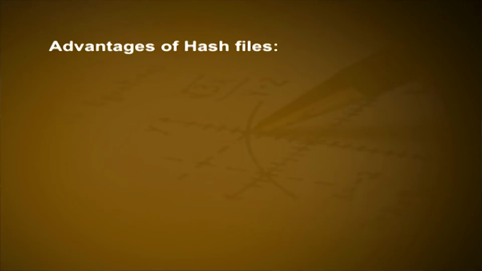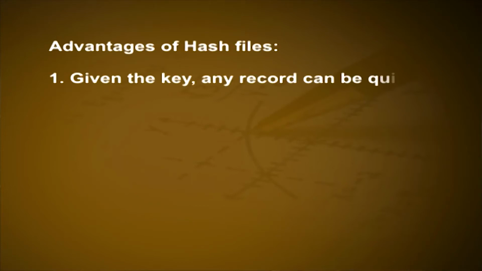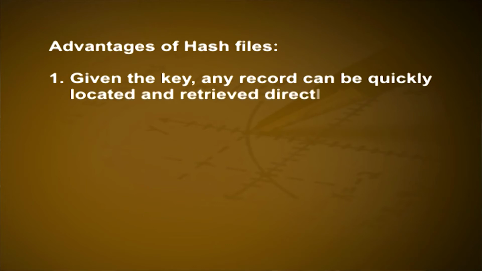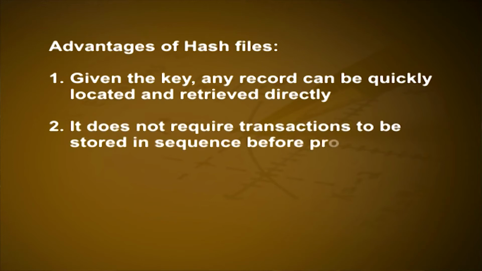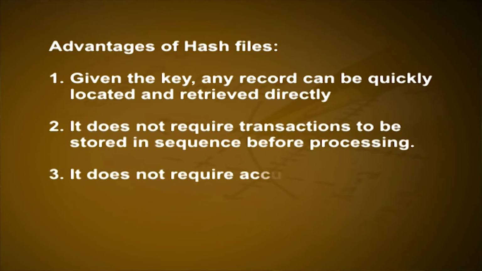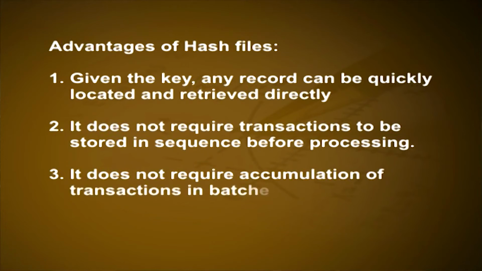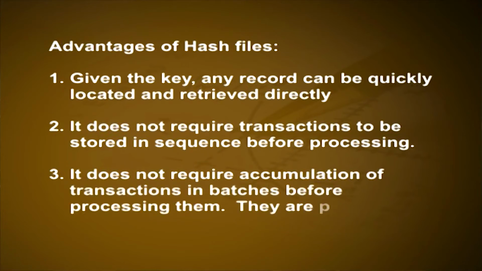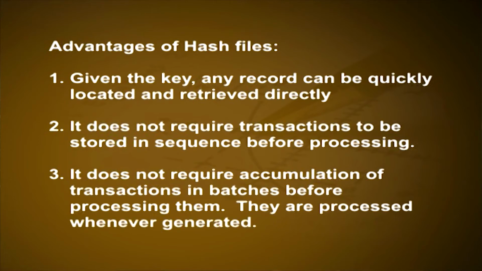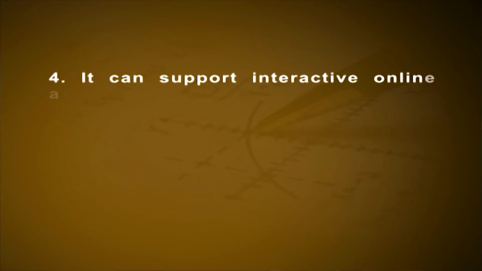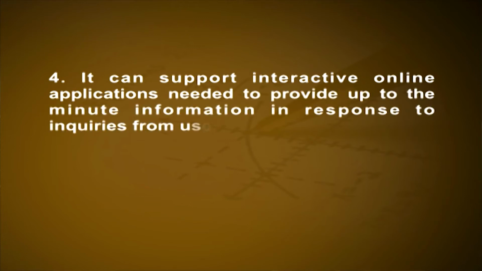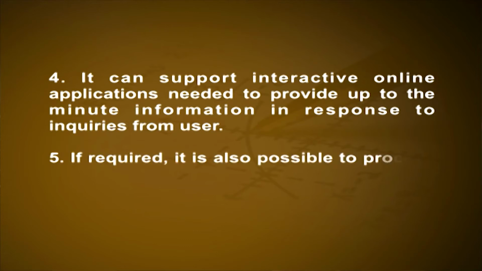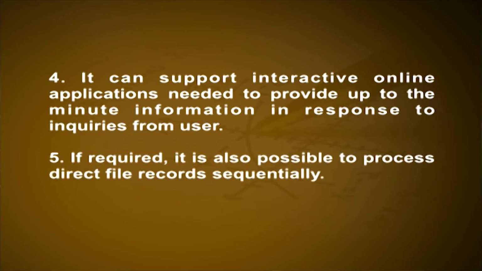Advantages of hash files. Given the key, any record can be quickly located and retrieved directly. It does not require transactions to be stored in sequence before processing. It does not require accumulation of transactions in batches before processing them. They are processed whenever generated. It can support interactive online applications needed to provide up-to-the-minute information in response to inquiries from users. If required, it is also possible to process direct file records sequentially.